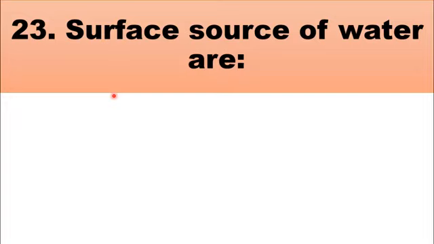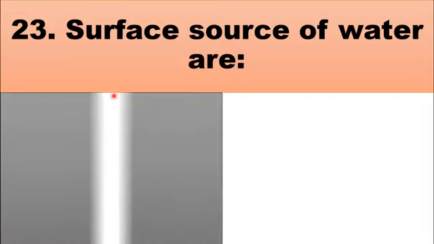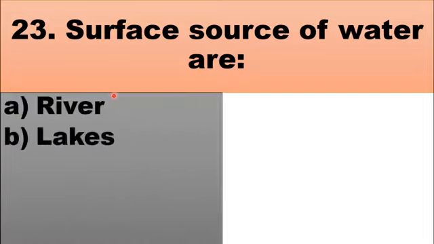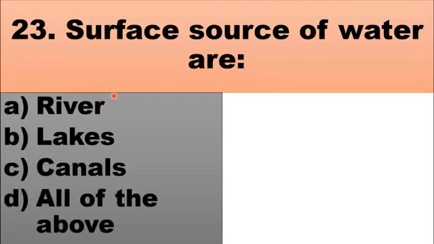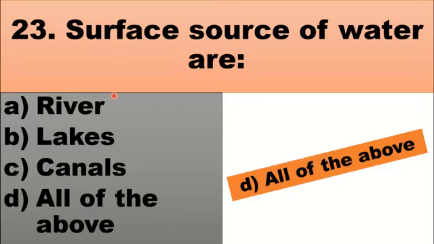MCQ number 23 is, surface source of water are. The choices are A, river, B, lakes, C, canals, D, all of these. River, lakes and canals are all the surface source of water. So the right choice for this question is D, all of the above.